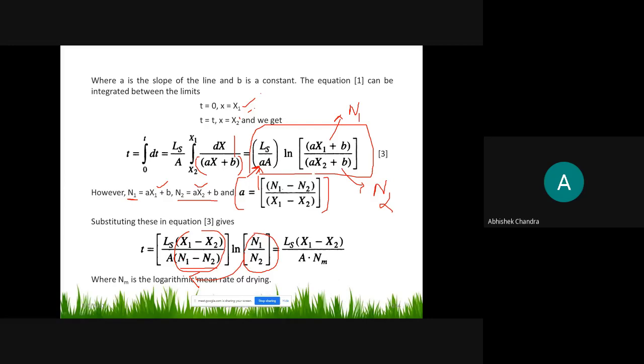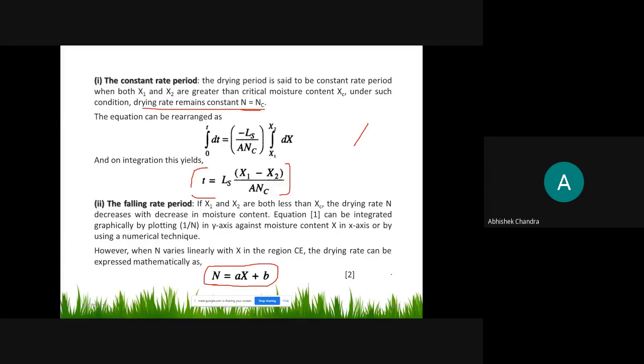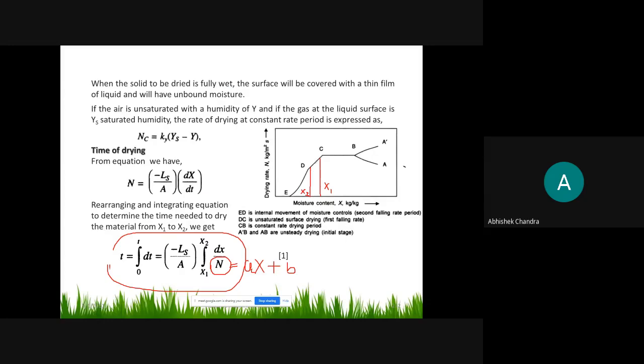So this is the logarithmic mean of n1 and n2, represented by nm. This is the logarithmic mean rate of drying during this period, between C and D.